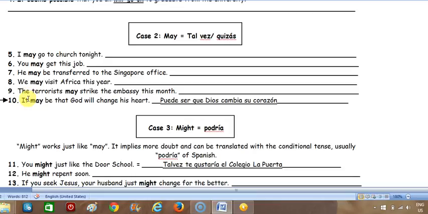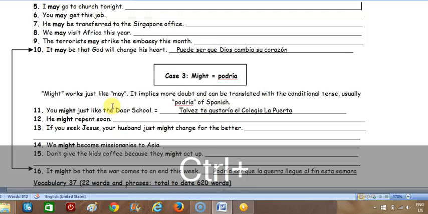And now number 10 is particularly difficult, so I've already put the translation right here. It may be that God will change his heart. So the only thing I could say is that for this translation, it might be better to say pueda instead of puede. Pueda ser. So that's up to you. That's an option open to you.